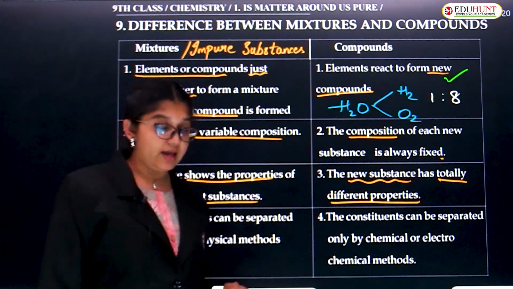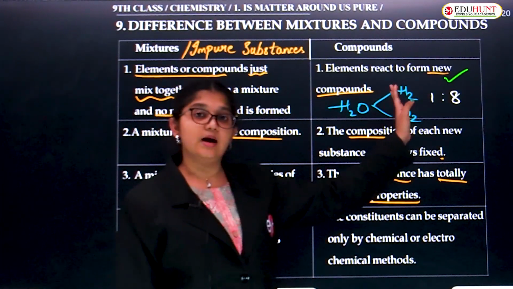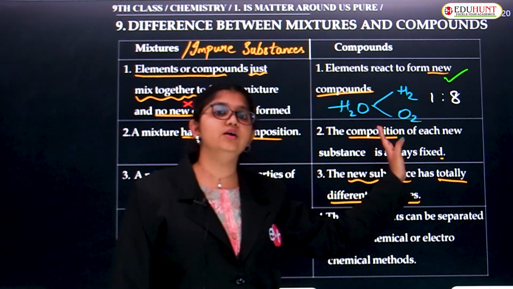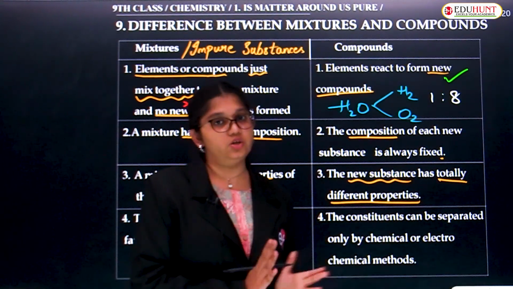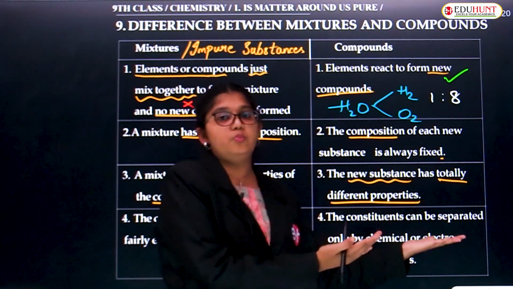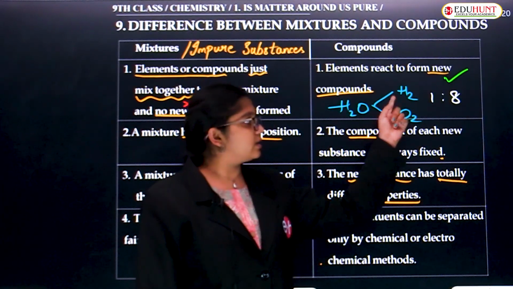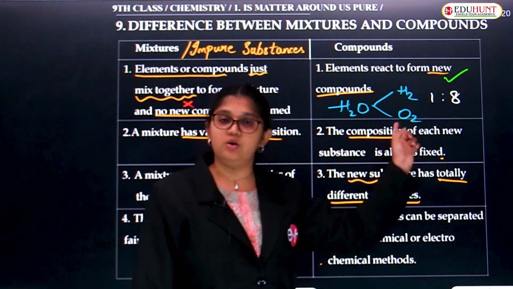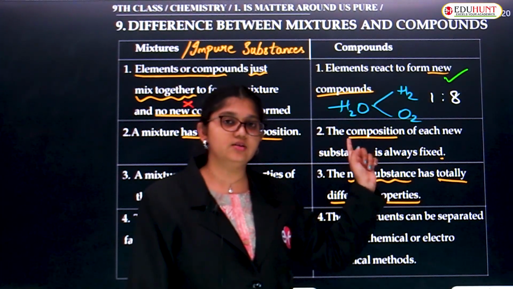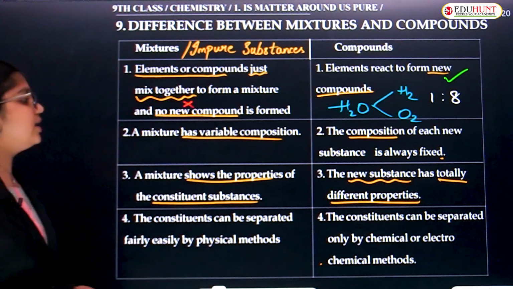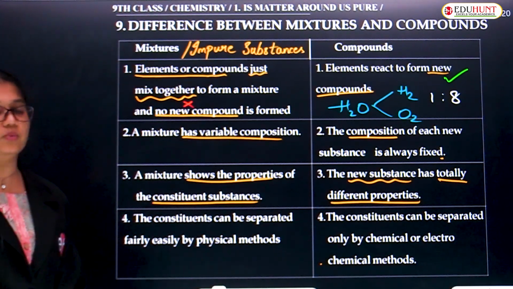That's the first example. Hydrogen gas is a combustible gas, oxygen too, and both together make a neutral, safe water molecule. Individually they have harmful properties, but together we have a liquid. When hydrogen and oxygen combine to form H2O, it is completely neutral and safer to drink, right? So here we have the particular property of the third difference.